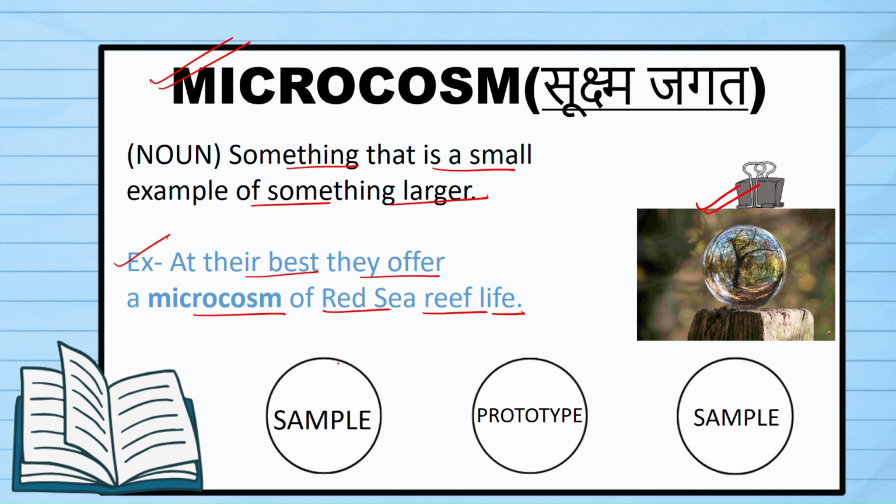Then we have the synonyms, which are sample and prototype. Here sample is repeated, so we're going to ignore that. Prototype, basically, if you're talking about an aircraft, it's a very big thing. So you make a prototype of that, that is, you make a smaller version of that. Then you do the testing. And then finally, you will make a bigger version of that. So you make a microcosm of that aircraft.